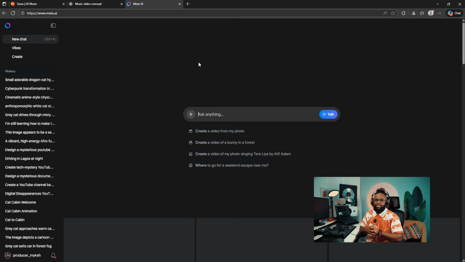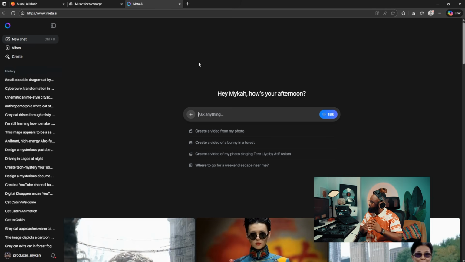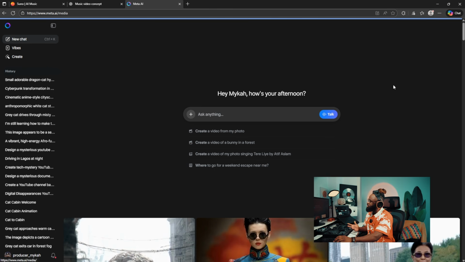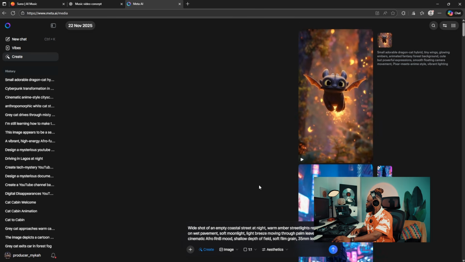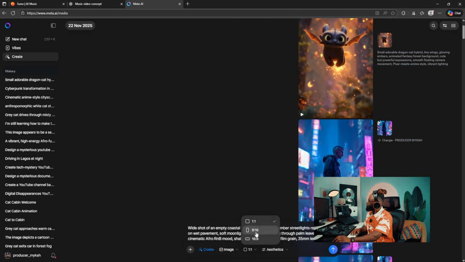So Meta.ai lets you create images and videos for free. All you have to do is sign in and come over to create. Once you're in create, you just paste that prompt, right? So you could just paste in that prompt, and you could change the dimension. You could decide to do it for reels or vertical. So let's go with the two.